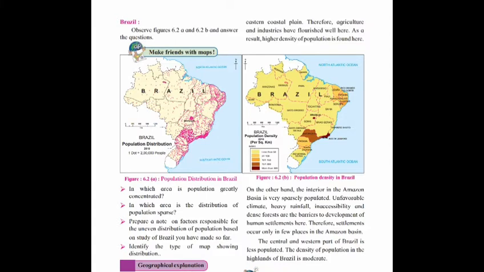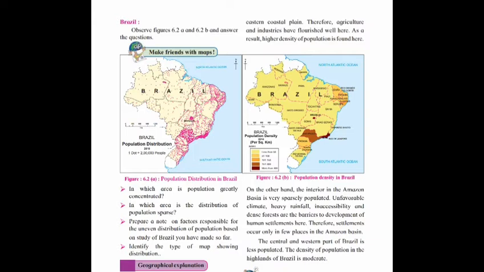In Brazil, the sparse distribution of population is found in the northern region of the Amazon River basin. Heavy rainfall, hot and humid climate, dense moist rainforest, and lack of transport facilities are some of the factors responsible for sparse distribution of population in this region. Then the sparse distribution is found in the state of Bahia in Brazil, as most of its region is covered in rain shadow area.